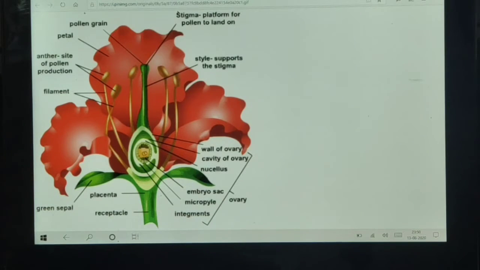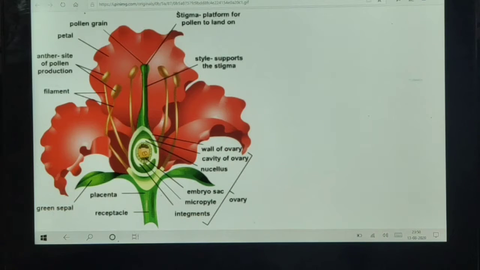So the flowers are of two types. They are known as unisexual and bisexual. What do you mean by unisexual flower? The flower which is having either male part, that is stamen, or female part, which is pistil, is known as unisexual flower. It means the flower is having either stamen or pistil. Pistil is the female part and stamen is the male part.